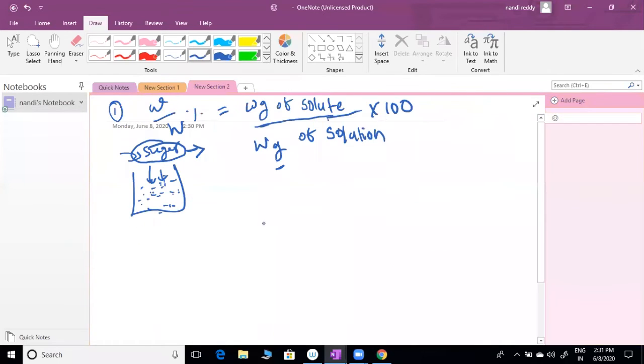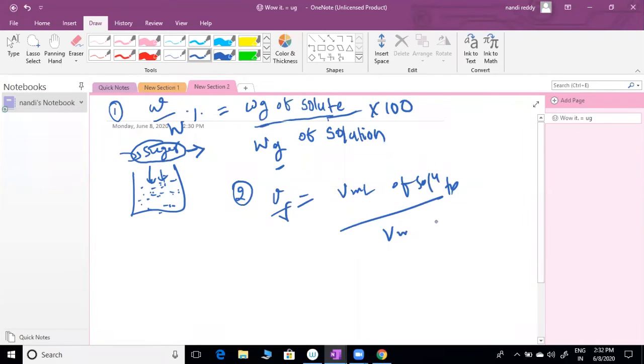This is the weight by weight percent. Second formula also, please note down anyway. I can't discuss everything right now. Who was absent last class? I can't cover the last class again now. V by V means volume by volume: V mL of solute by V mL of solution into 100.